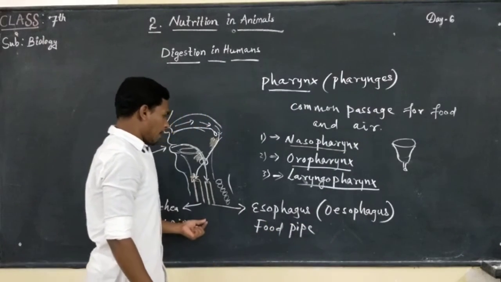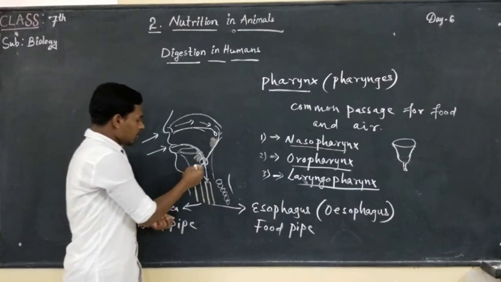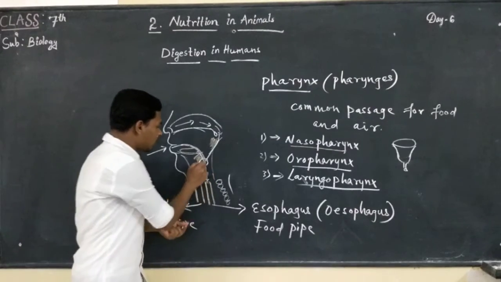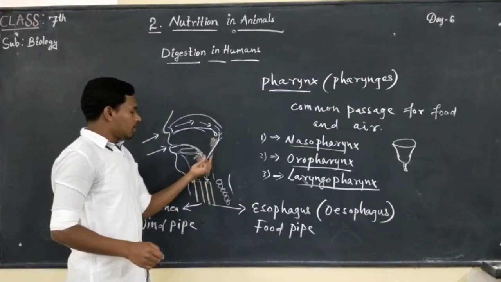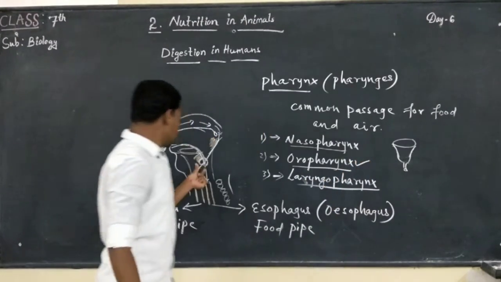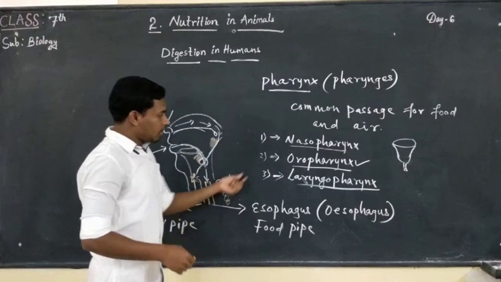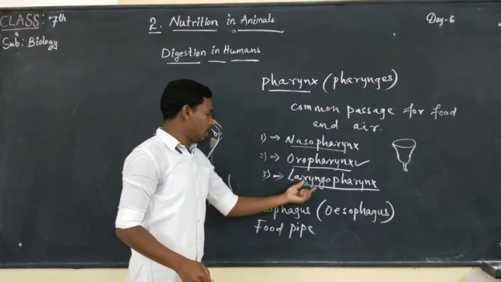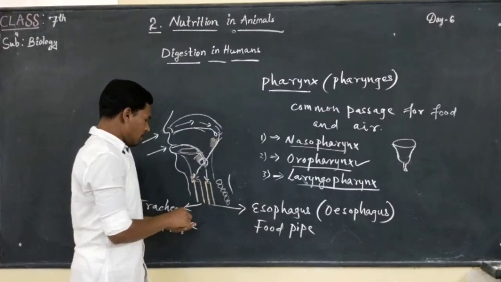So, which pharynx is present at the crossing? That is the oropharynx. So there are three types of pharynges: nasopharynx, oropharynx, and laryngopharynx.